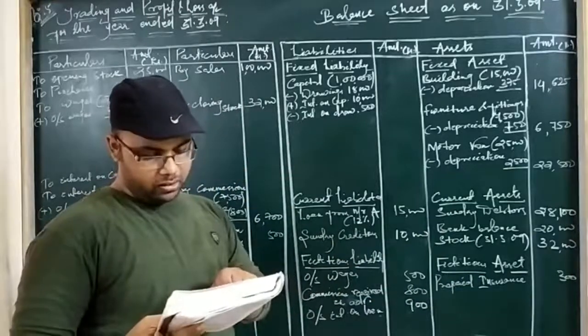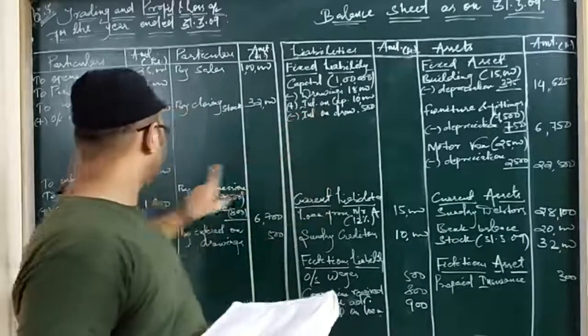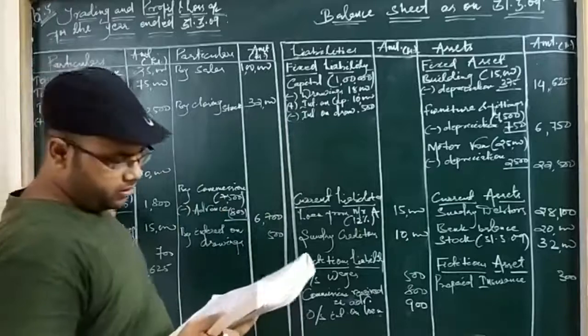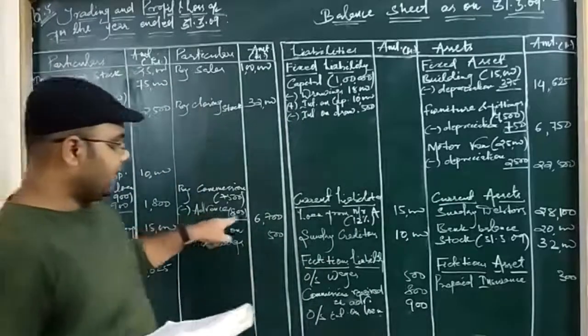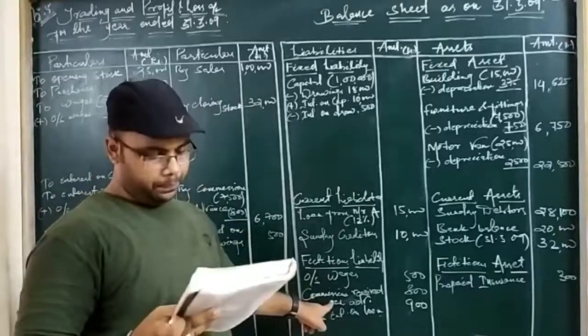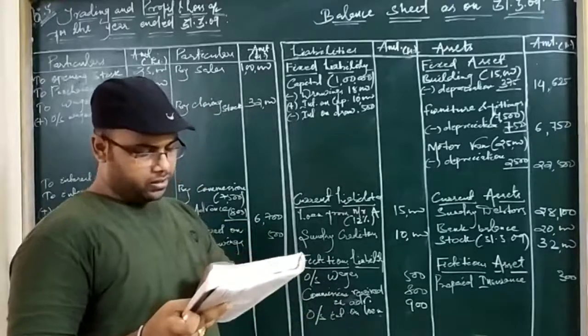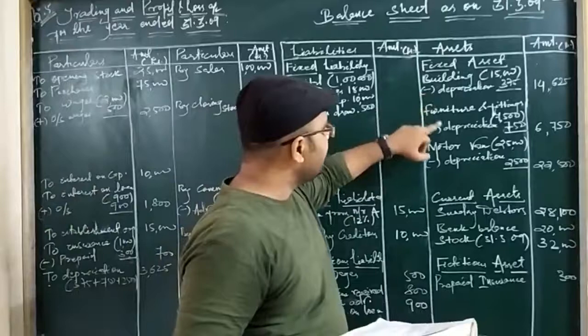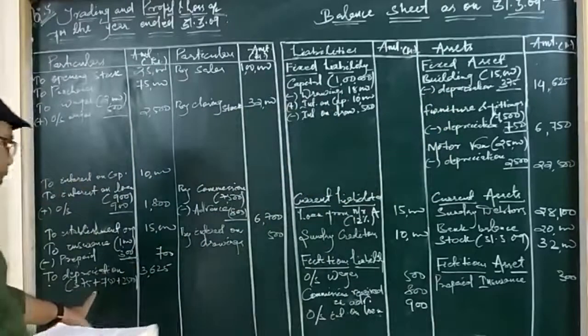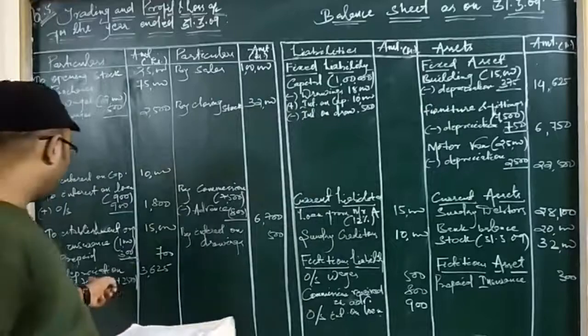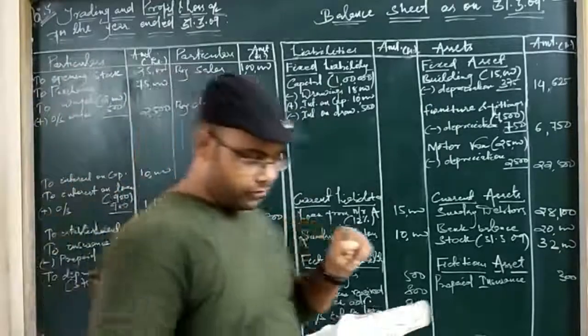Then allow interest on capital. So interest on capital is written here and also as indirect expenses. Then we have commission received in advance, deducted from commission and written in the balance sheet liability. Then we have depreciation. So depreciation is done for 3 fixed assets, and at a time we have added up and written in the indirect expenses, the debit side of profit and loss account, that is 3,625.